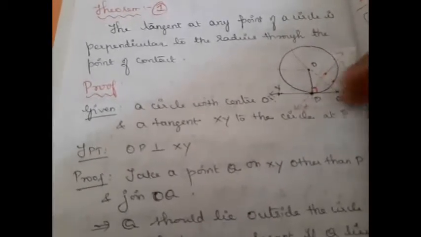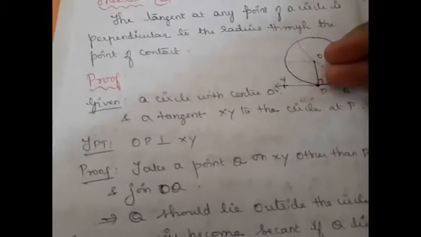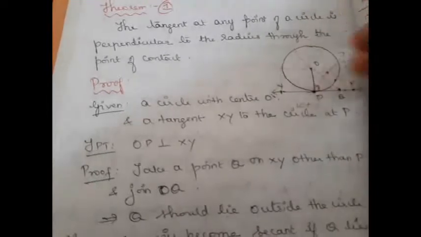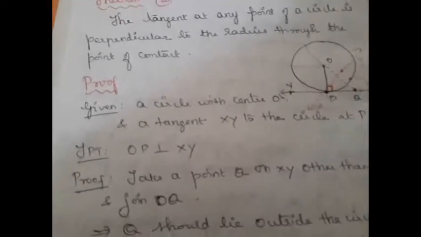If Q lies outside the circle, the length of OQ will be greater than OP, and this is the case with any point on the line XY except P, and hence OP is the shortest distance. If OP is the shortest of all distances, then OP will be perpendicular to XY, and hence we proved the theorem. Hope you understood.